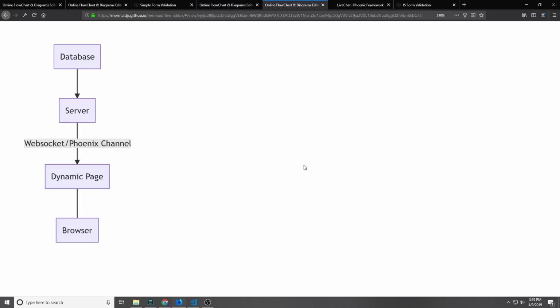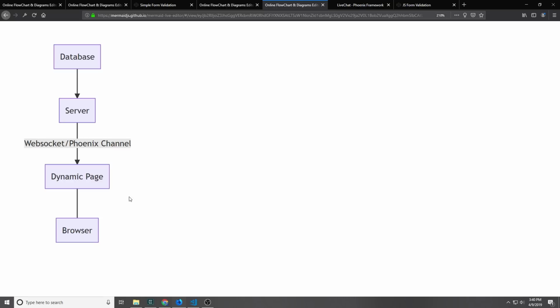With Phoenix LiveView, the idea is that rather than pushing the business logic into the client side, we keep the business logic in the server and we push the rendering into the server as well. The browser connects to the server, which then serves out a simple dynamic page.